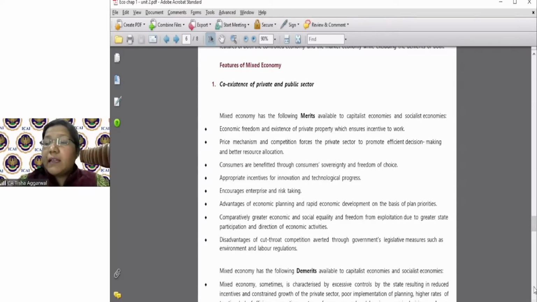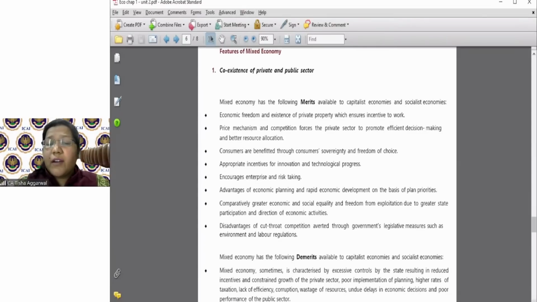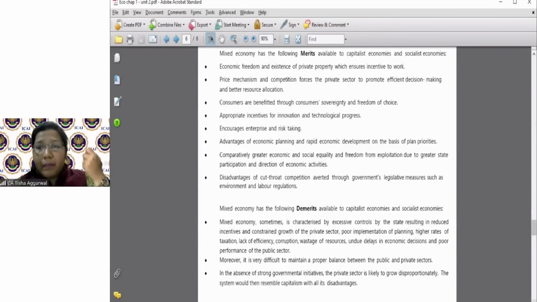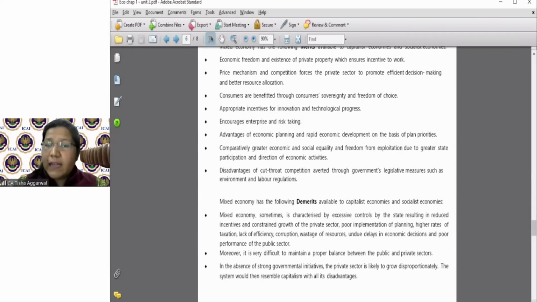सबसे पहली बात है, कई बार गवर्नमेंट बहुत ज्यादा रूल्स एंड रेगुलेशन लगाते हैं। There are a lot of controls by the government and there is a lot of planning, and many a times the opportunity just gets lost. Okay, taxation is very high, corruption is there, resources are wasted, decision लेते लेते हमारा सारा delay हो जाता है, things get poor. What will happen?